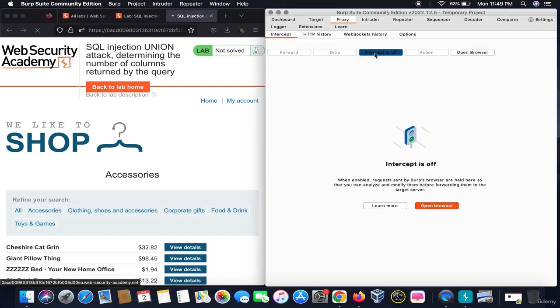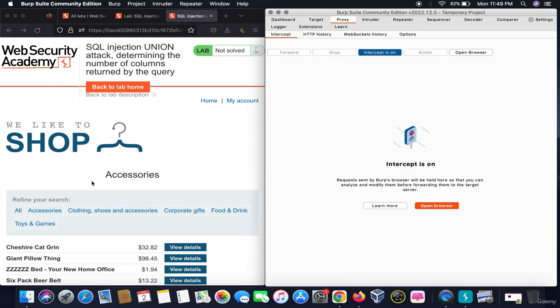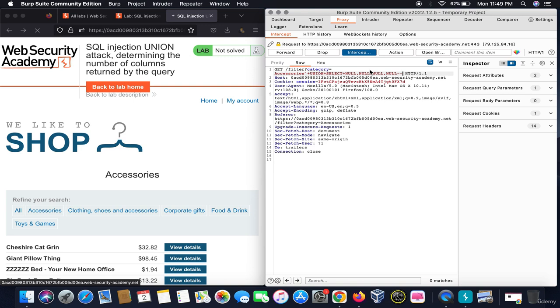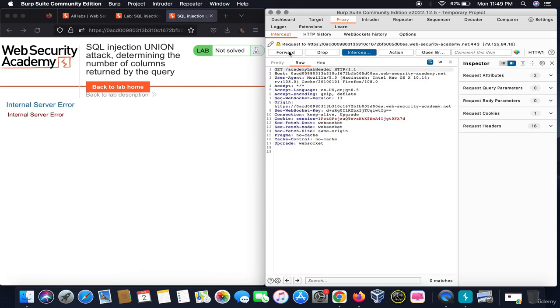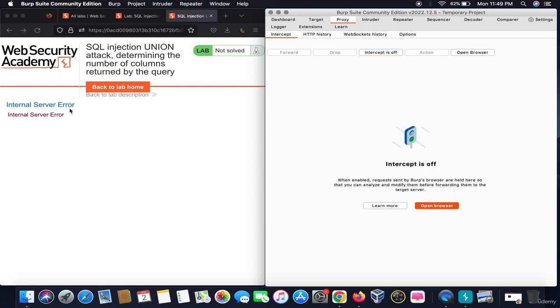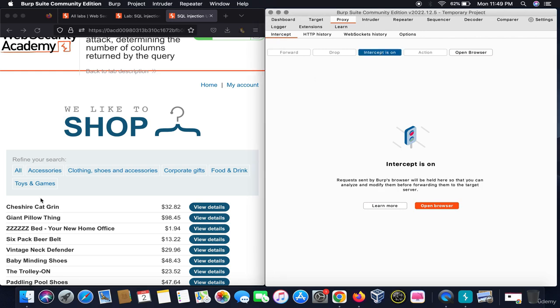So let's do it. Let me intercept this. Right. So we will add after this manually. Let's say we have crafted this request. We will click on forward. It says an error. Okay. We have to keep doing this for things to work.